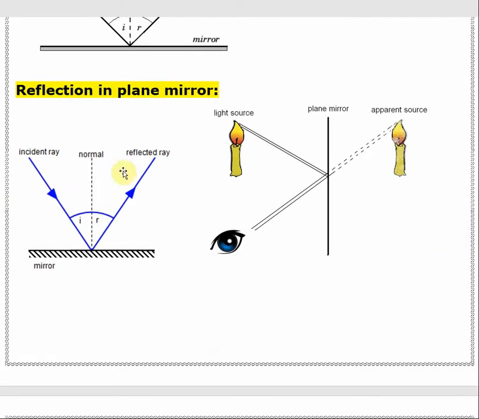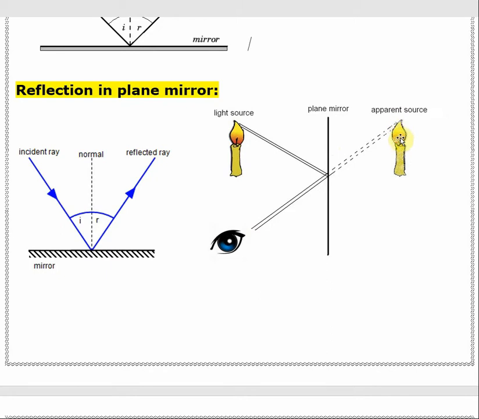Moving on, here are some pictures of reflection in a plane mirror. This is one of the pictures. See, as I was telling you, upright, virtual. See, the light ray from this candle comes and falls on this plane mirror, then goes to our eyes. Now our eyes will see the candle over here, and the candle is also upright, the flame is upward.